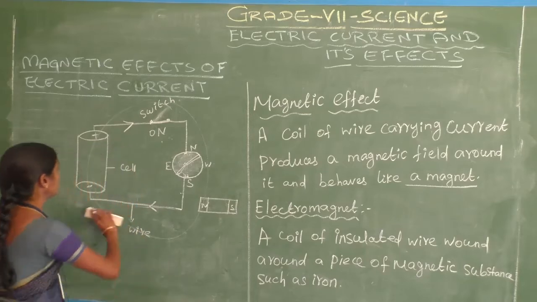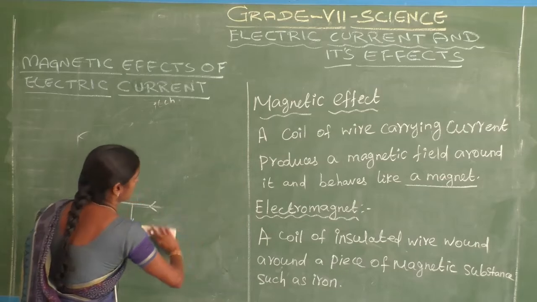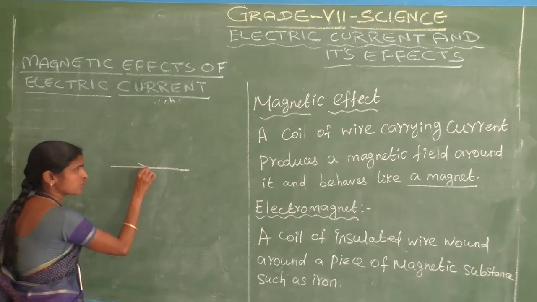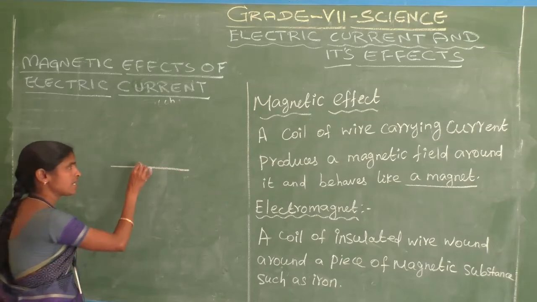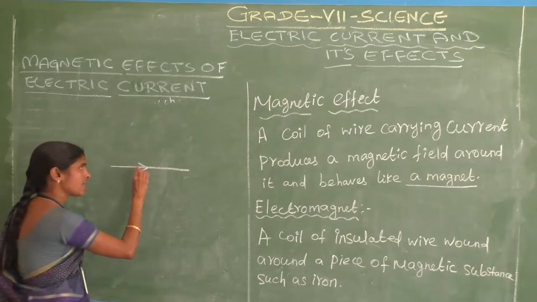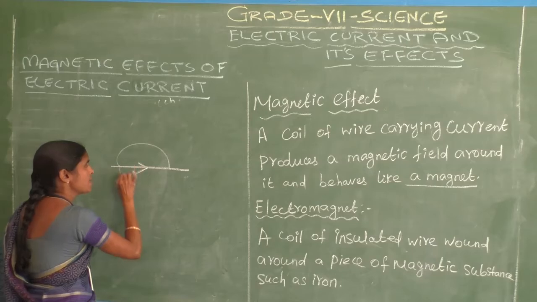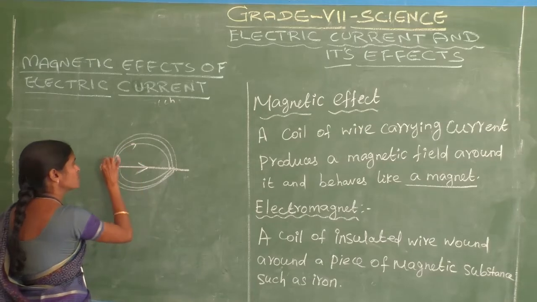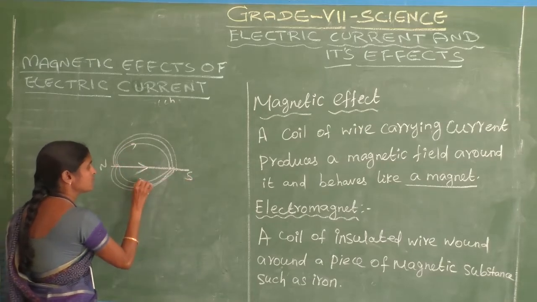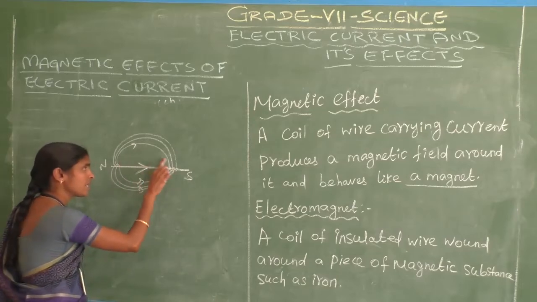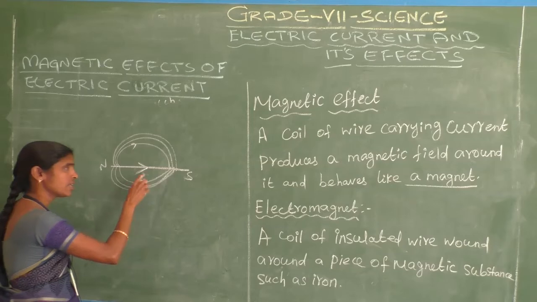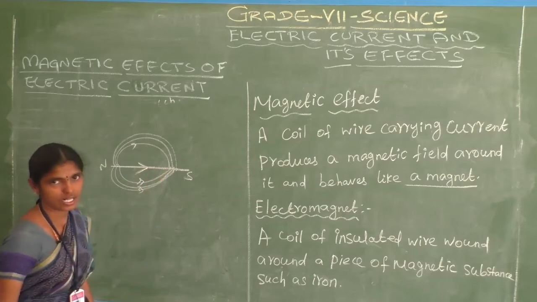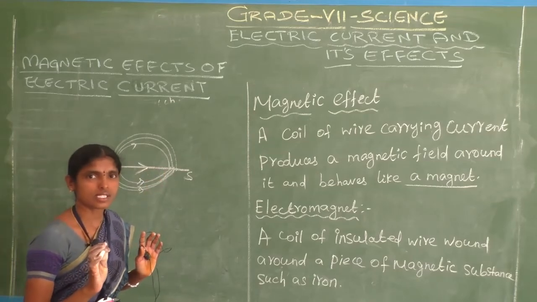Already we have discussed, a wire is a good conducting material. We apply a current in the wire. The wire produces a magnetic field, north position to south position. The wire behaves like a magnet. This effect is called the magnetic effect of electric current. That's all. Do you understand?